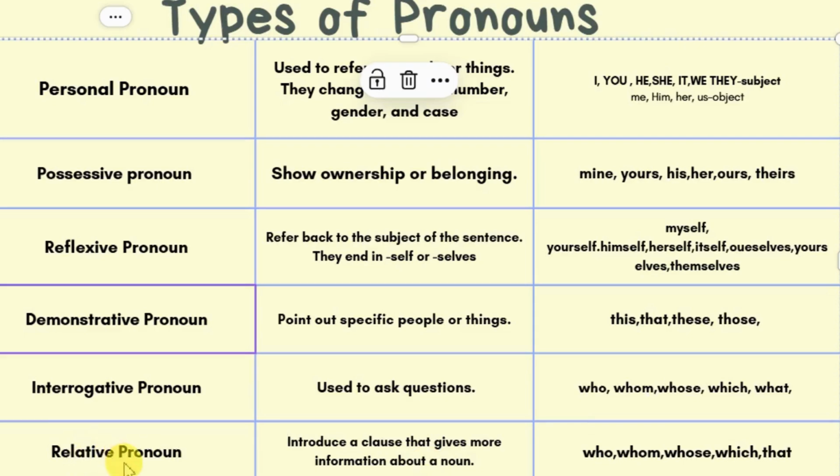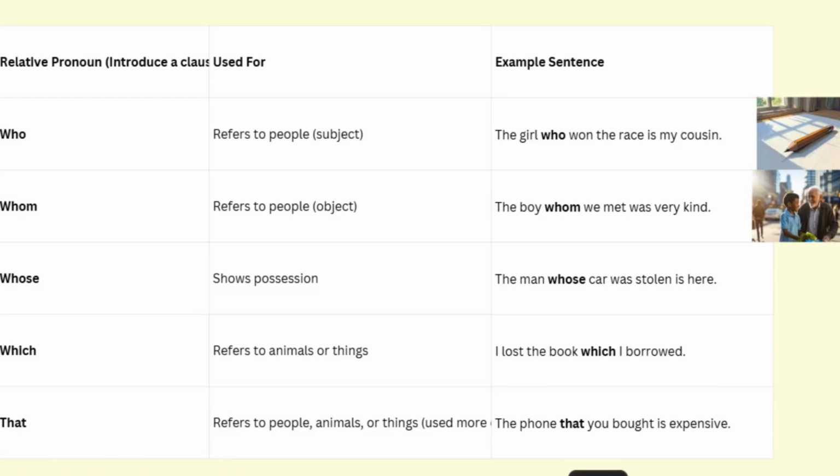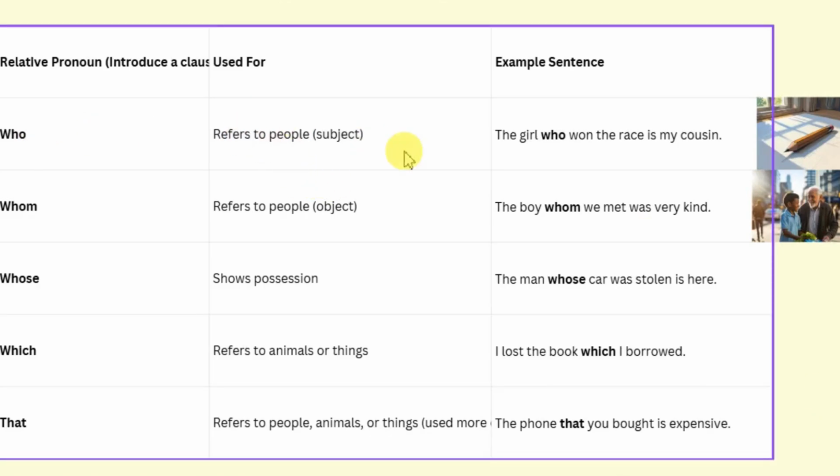Now let's go to the next type, that is relative pronouns. Relative pronouns connect a clause to a noun and give more information about it. So what do relative pronouns do? They connect a clause to the first part of the sentence and they give more information about the subject. Who, whom, whose, which, that. So I can show you examples of relative pronouns.